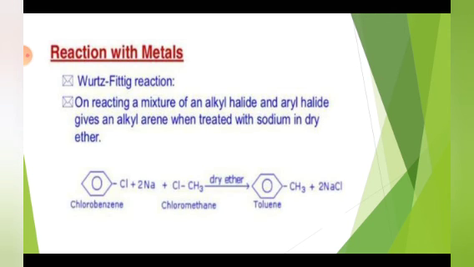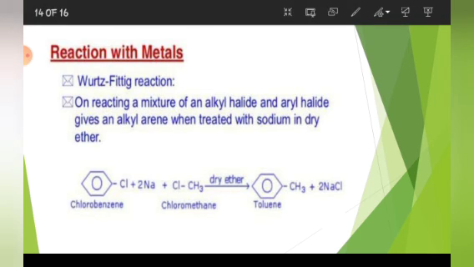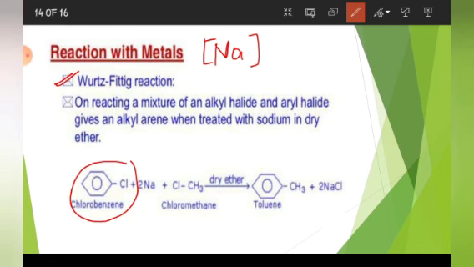Now let us move on to the last reaction, that is reaction with metals, and in this case we will study only with sodium. Reaction with metals, we will see the reaction with sodium. The reaction is known as Wurtz-Fittig reaction. In this, what we have taken, 1-chlorobenzene and 1 haloalkane, chloromethane. What will happen? These two will react with sodium in the presence of dry ether to form toluene, right?